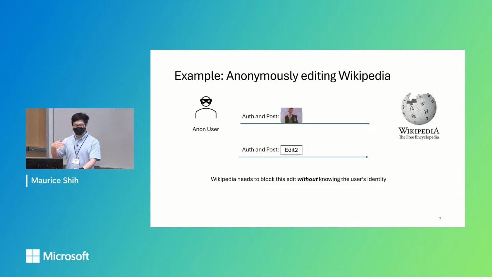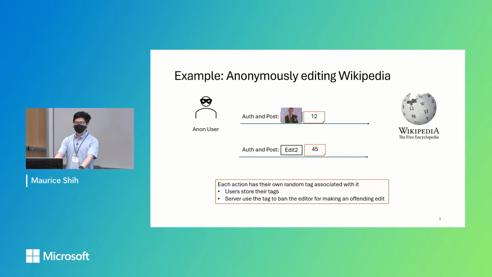Later on, they may try to make a second edit. But since the first edit was a malicious one, we need a system where Wikipedia can block all future actions of this user after this malicious edit. So the first building block is that we use random tags, denoted in these orange boxes. These are associated with each action, so each action has its own random tag. The user will store these random tags, and the servers will use this association between the action and a tag to ban or punish offensive edits.